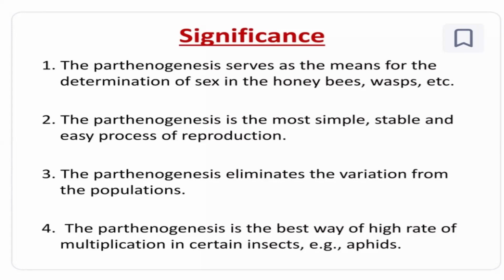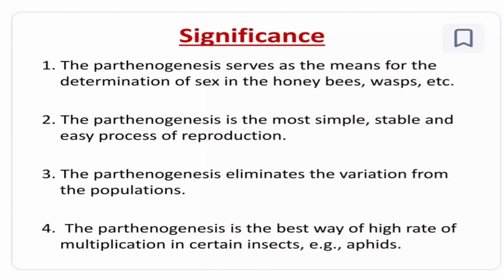That is the main way. And what is the importance of parthenogenesis? Without fertilization, the formation of a zygote is known as parthenogenesis. And what is the significance?